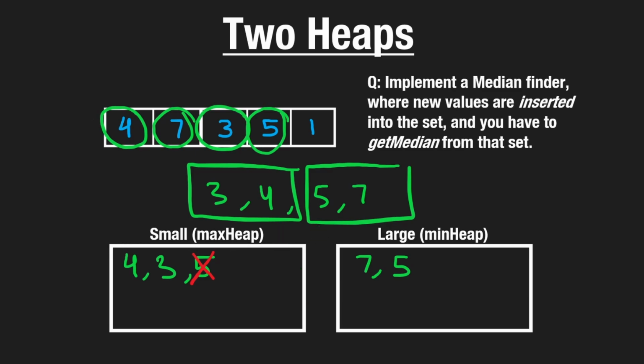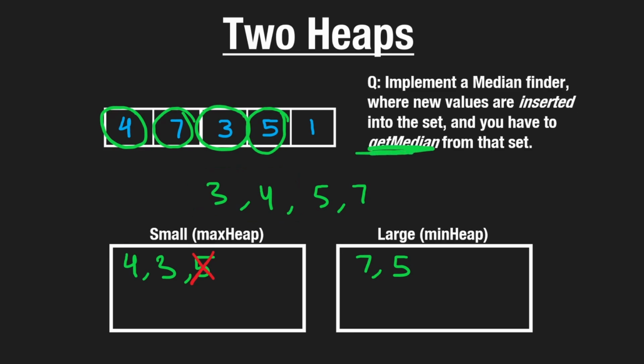Well, good thing from our max heap, we can get the max value in constant time. That's this 4. We can get the smallest value from our large heap in constant time. That's this 5. Add them together, divide by 2. We get 9 divided by 2. That's going to be 4.5. So we can do this pretty efficiently. The get median is always going to be a constant time operation because we're setting up the heaps in that way so that we can basically guarantee that.